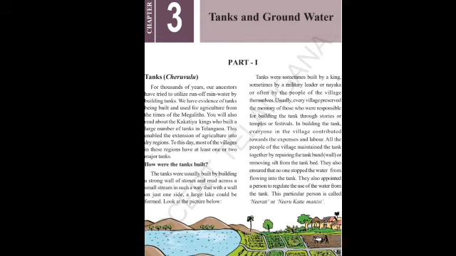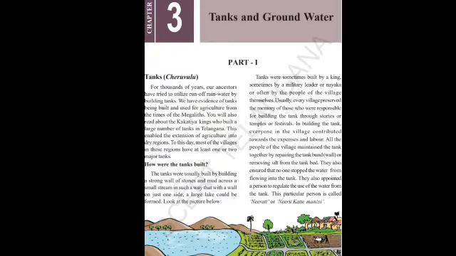Okay, and here the word 'enabled' is given. You can see this enabled the extension of agriculture into dry regions. Enabled means able to do. So this made possible the extension of agriculture. Because of the tanks, agriculture continued. See, even when there were no rains they grew crops. So even to these days, in most of the villages in these regions, at least 1 or 2 major tanks are available now. Okay, students. Next in our topic, you can see how the tanks were built.